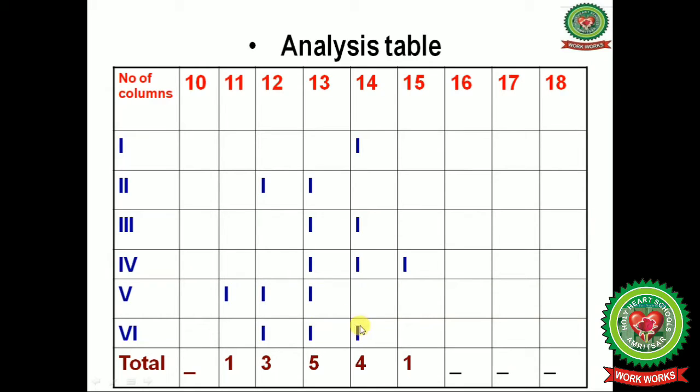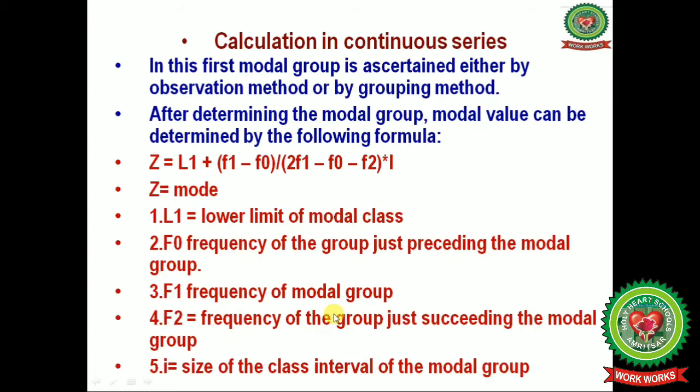In the same way, we will mark all the other highest frequencies by seeing in which group they are lying, and after that we will mark the total. Below the 11 there is 1, then 12, that is 3 times, 13, that is 5 times, 14, that is 4 times, and 15, that is only 1 time. Now the highest number, that is 5. So this is our mod.